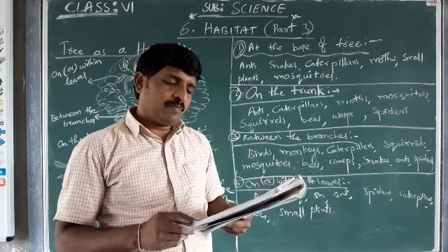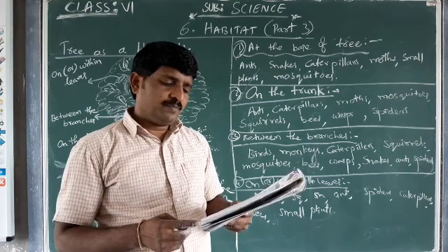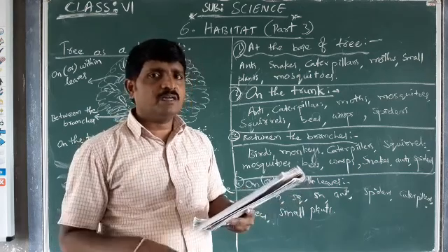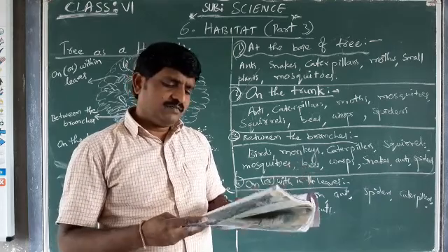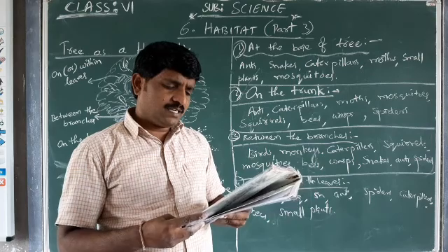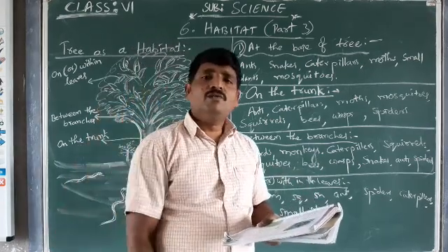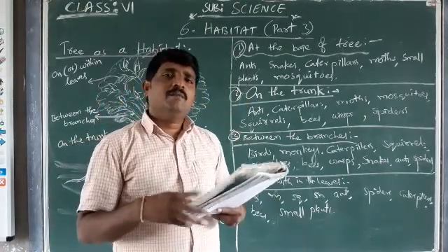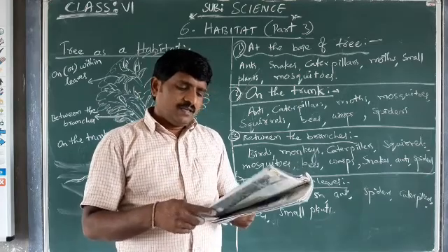Select a tree or plant in your school, or you may work in a group of 4 or 5. Observe the tree that you have selected over a period of time, say a week. Every week we have to visit, at least at 2 different timings in a day. In a day, 2 times we have to visit the tree, and do this every day for 1 week.